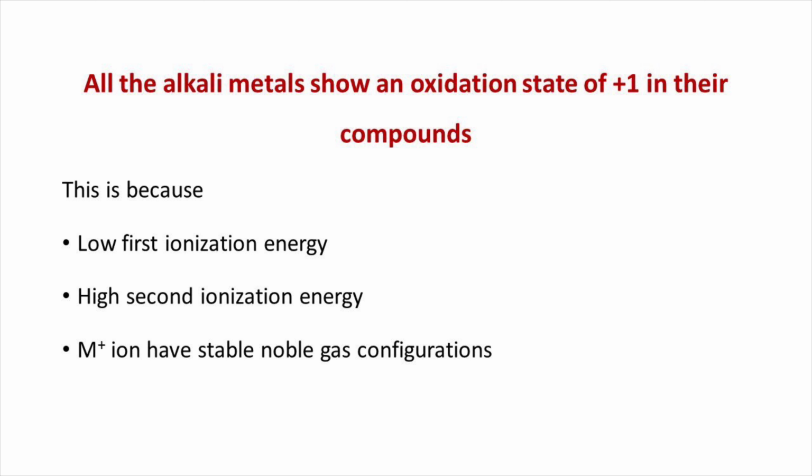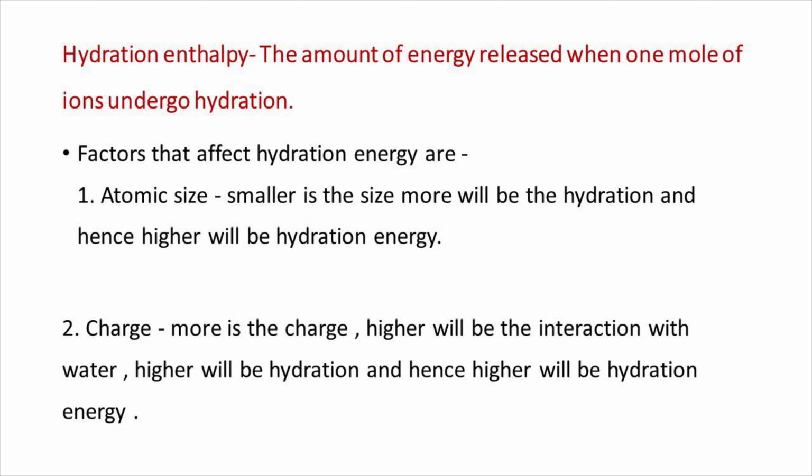Next, we are going to discuss the hydration enthalpy of alkali metals. We know hydration enthalpy is the amount of energy released when 1 mole of ions undergoes hydration. The factors that affect hydration energy are atomic size and charge. In the case of atomic size, the smaller the atomic size, the more the hydration and hence the higher the hydration energy.